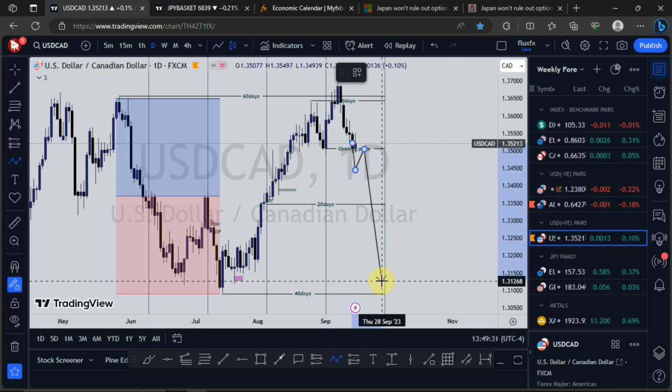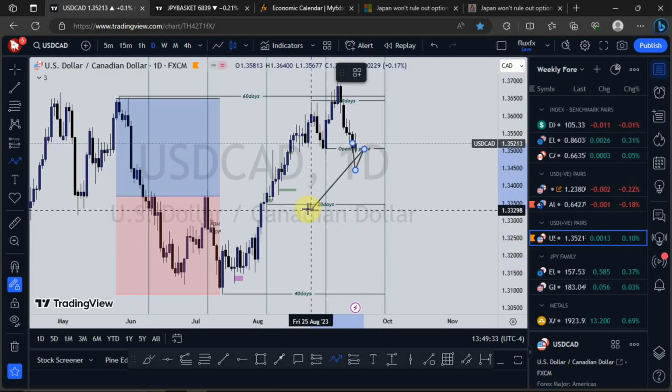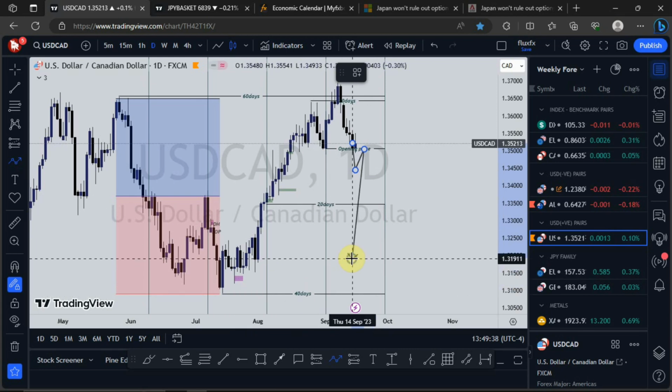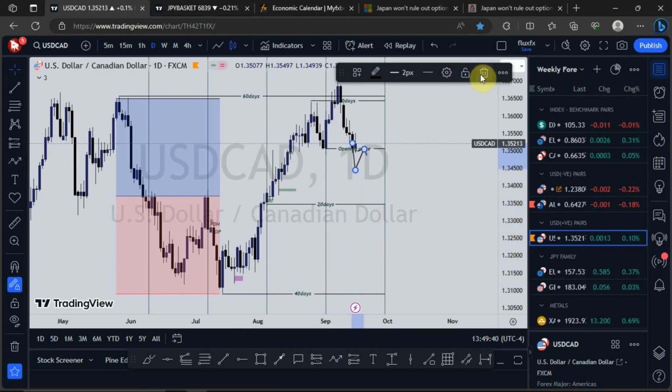Then you see a continuation to the downside to take out the previous 20-day low as well as the previous 40-day low. So that is just that for USDCAD.